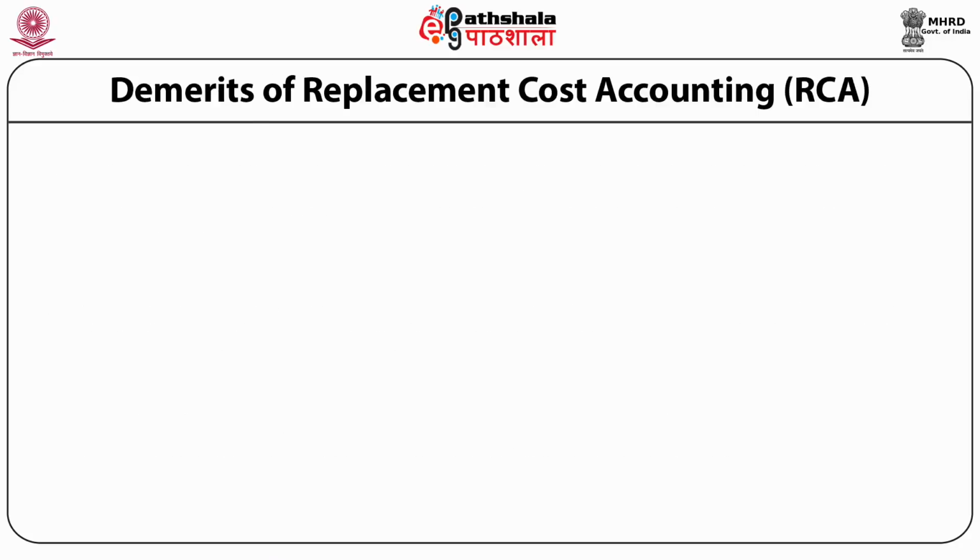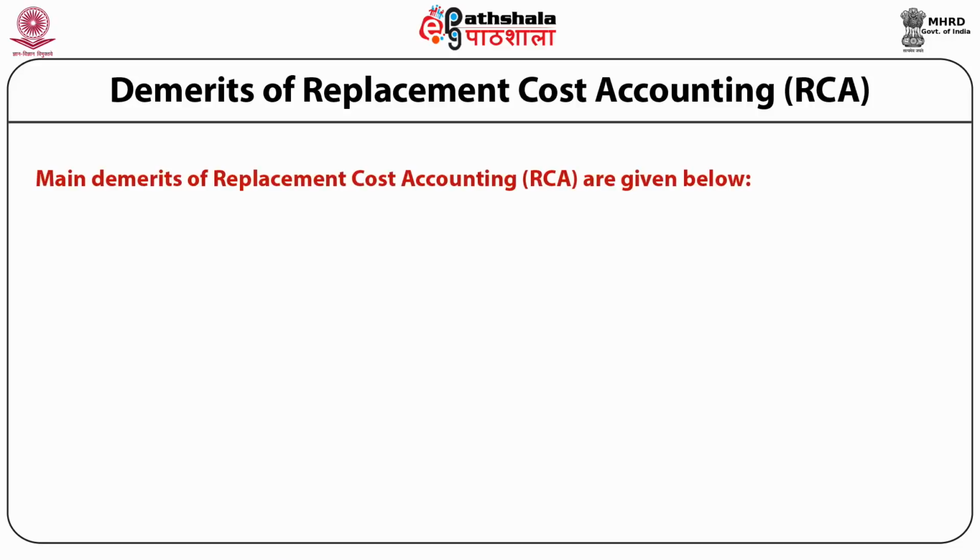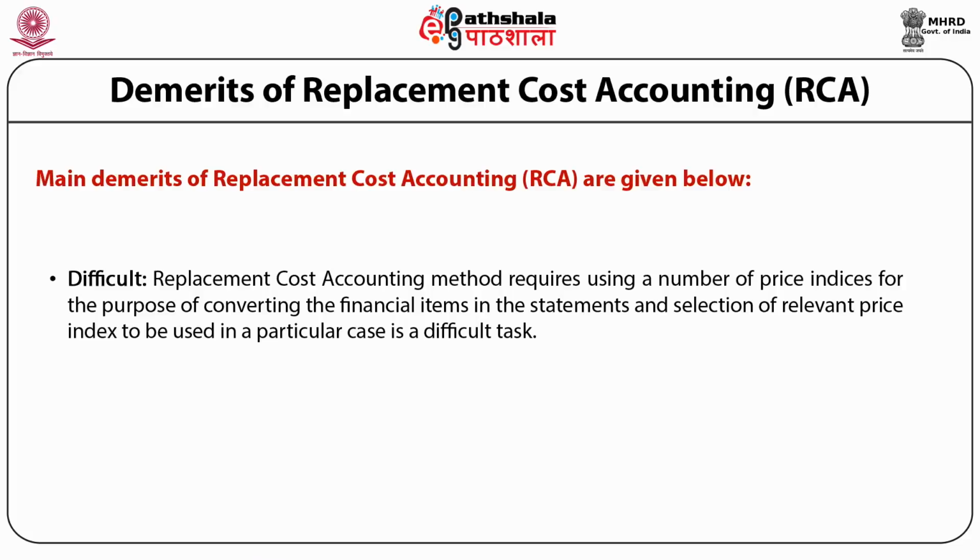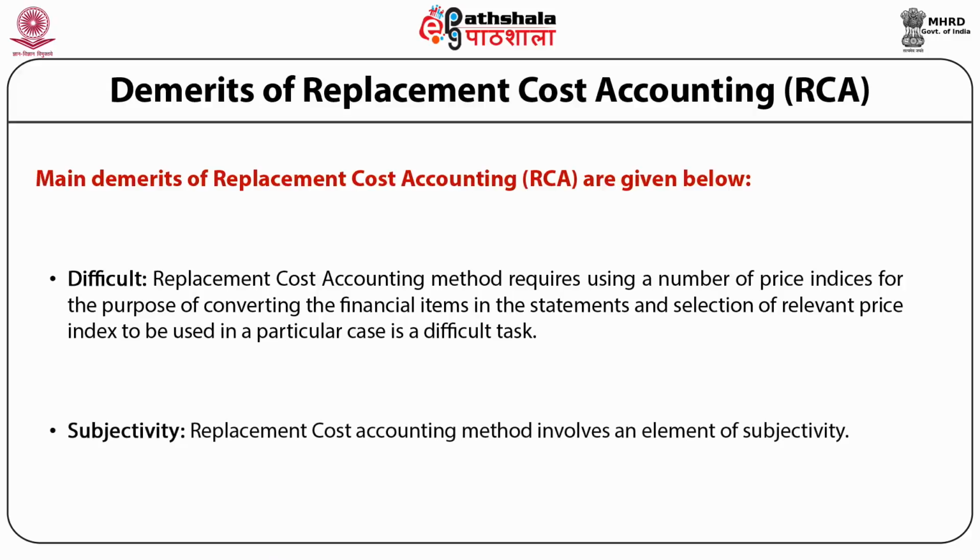What are the limitations of the replacement cost method? The main demerit of this method is difficulty. The replacement cost accounting method requires using a number of price indexes for the purpose of converting the financial items in the statement, and selection of the relevant price index to be used in a particular case is a difficult task. So this method is difficult to use. Subjectivity. The replacement cost accounting method involves an element of subjectivity also.